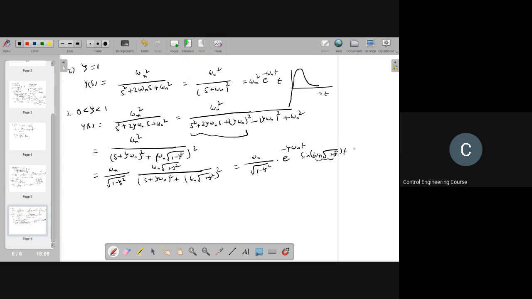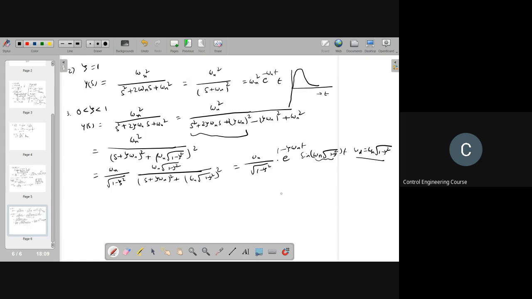Okay. Now onwards I will write omega d equal to omega n into square root of 1 minus zeta square. This is called the damped frequency. Okay. So the response is a sinusoidal function whose oscillations are reducing by the factor of this exponential function.